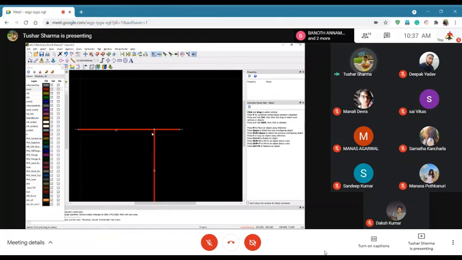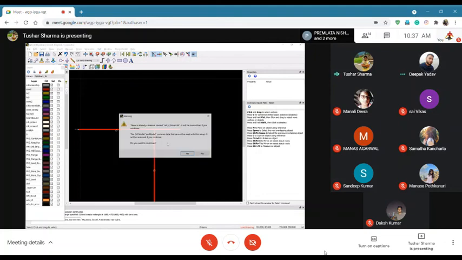Any idea? Hello? Sir, I think it will change. It will shift just a little bit to the right. Why? Sir, because we have increased the length.